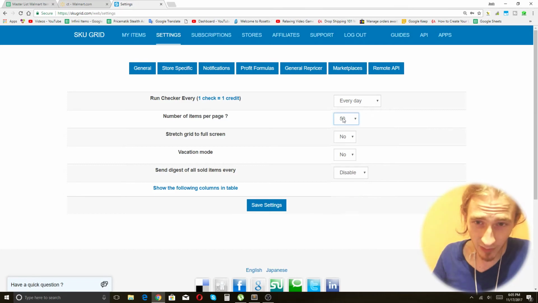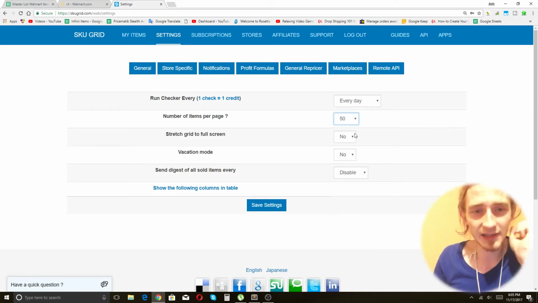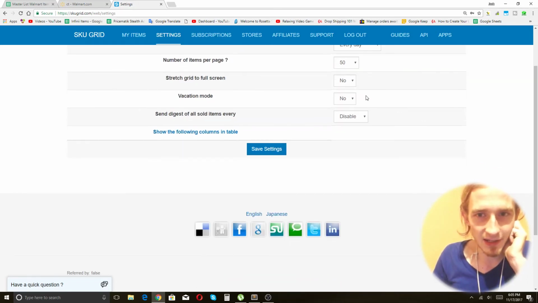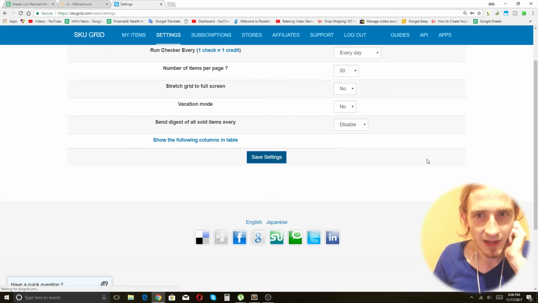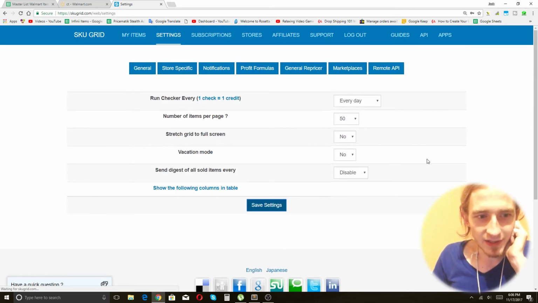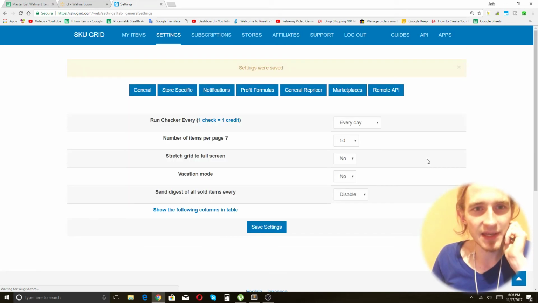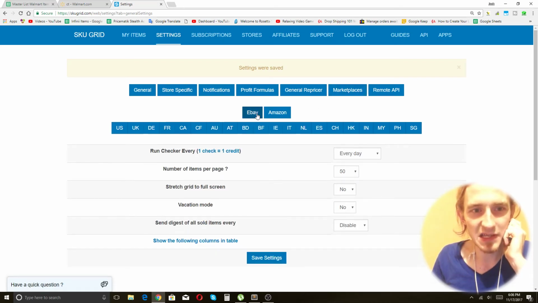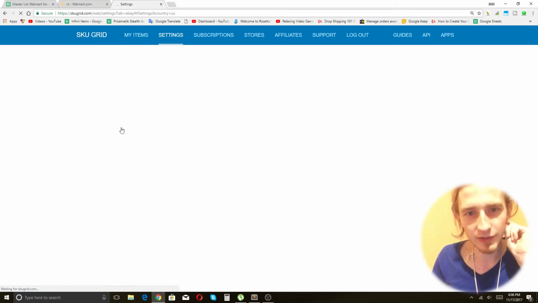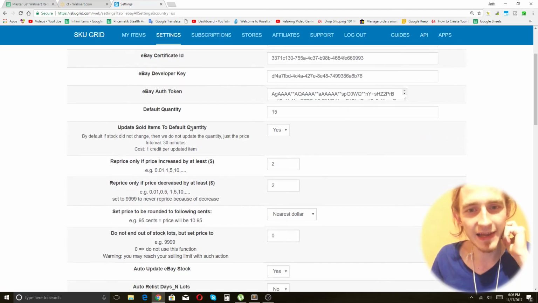We're going to keep the number of items per page at 50. Theoretically, it'll load faster. Don't worry about any of these. And we're going to click Save Settings. And so now what I need to do is actually change the pricing. We can do that by clicking on Marketplaces and then clicking on eBay. And from here, clicking on your appropriate eBay market that you're going to be posting into. We are posting into eBay US.